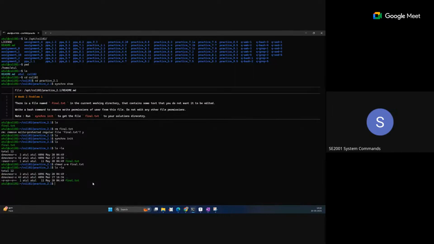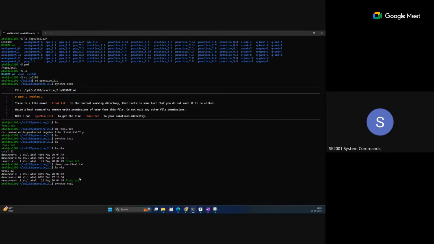Now after doing our task, the next command is to test our solution, or submit our solution. That is synchro eval. This is the final command which we will perform to submit our solution, and that will check the test cases.